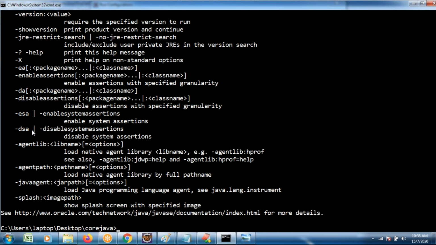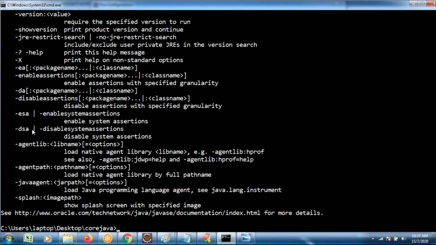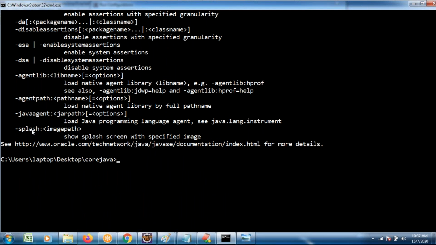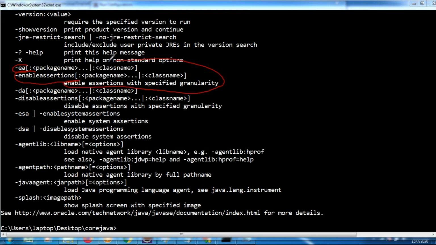While typing java, it shows n number of fields. There you observe one field, -e, enable assertion. EA stands for enable assertion. If your program contains an assertion statement, at execution time you must give the -ea command.